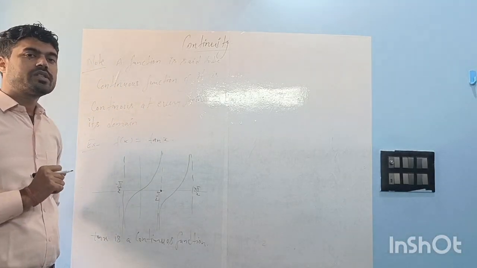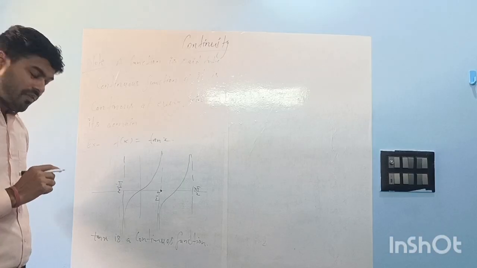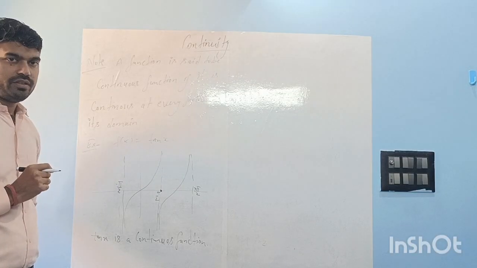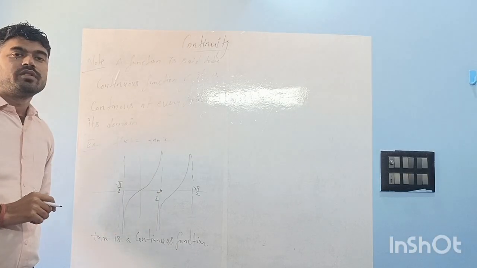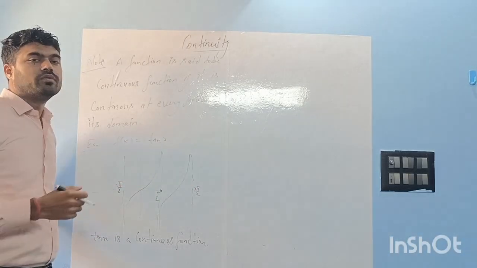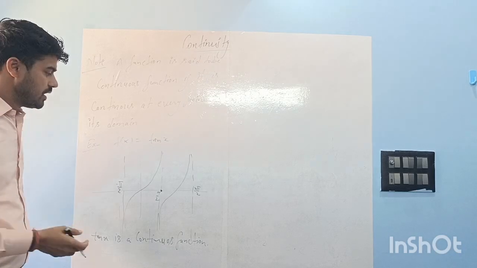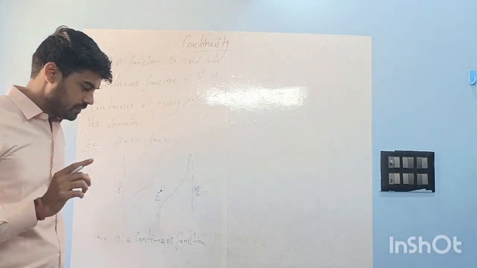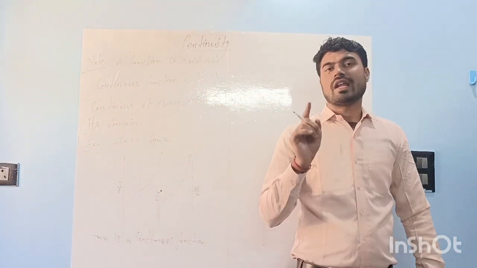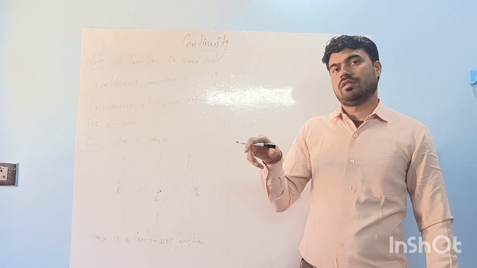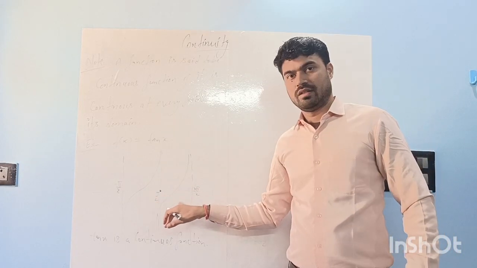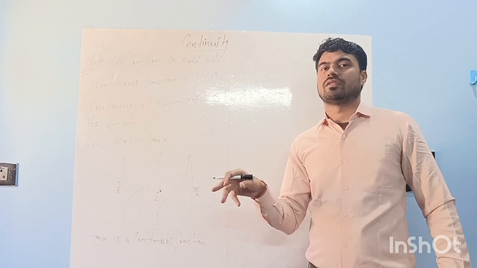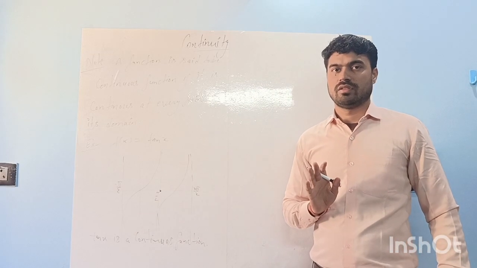Does it have any point of discontinuity? Yes. Even if it is a continuous function, it has some points of discontinuity. Same thing, pi by 2. x is equal to pi by 2, 3 pi by 2, 5 pi by 2. These will be the points of discontinuity for tan x. So if we do not have any point of discontinuity in the domain of the function, it will be said to be a continuous function.